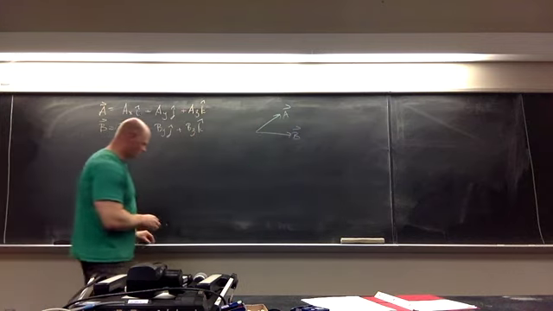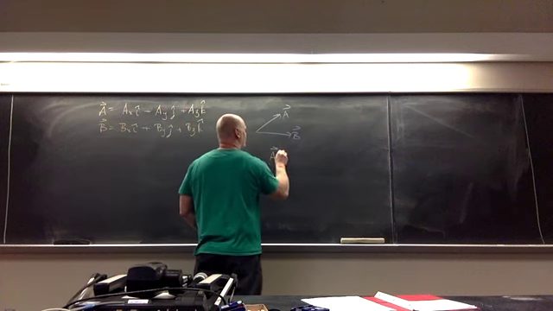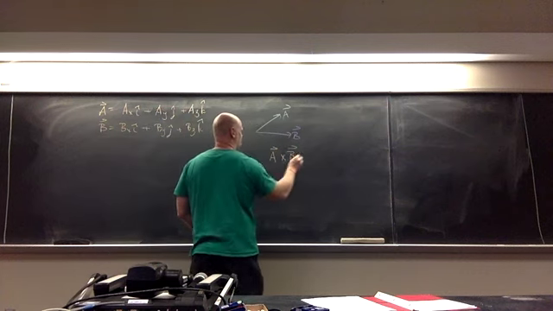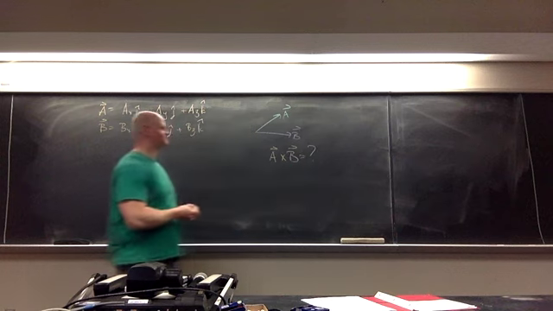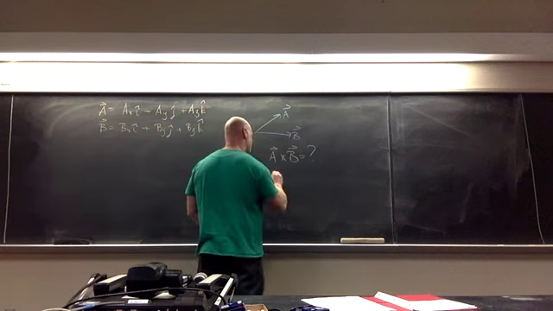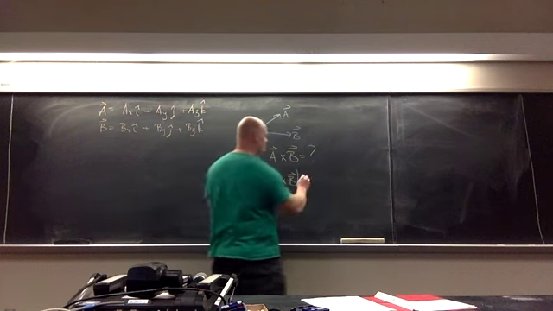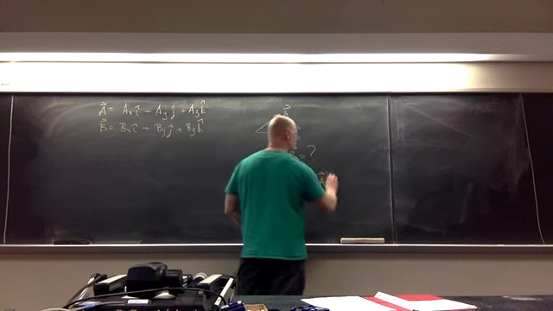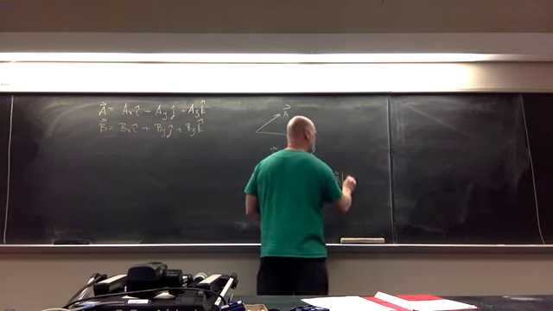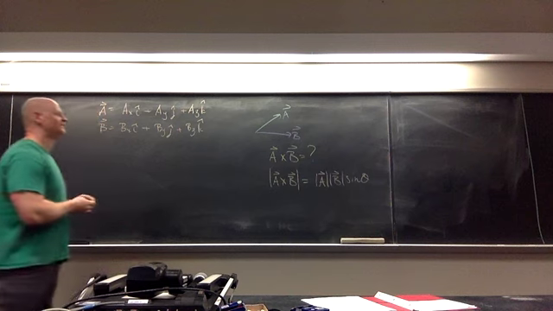So we want to know what the cross product between these two is. Let's consider vector A crossed by vector B. What is this? First things first, let's talk about the magnitude of this cross product. The magnitude of the cross product of vector A crossed by vector B is equal to the magnitude of A times the magnitude of B times sine of the angle between the two. Exactly the same thing we wrote down for torque.